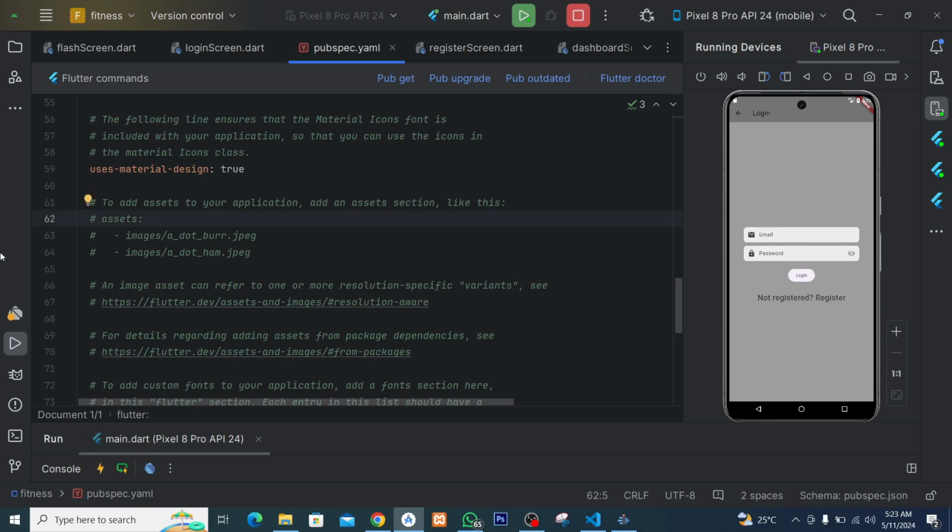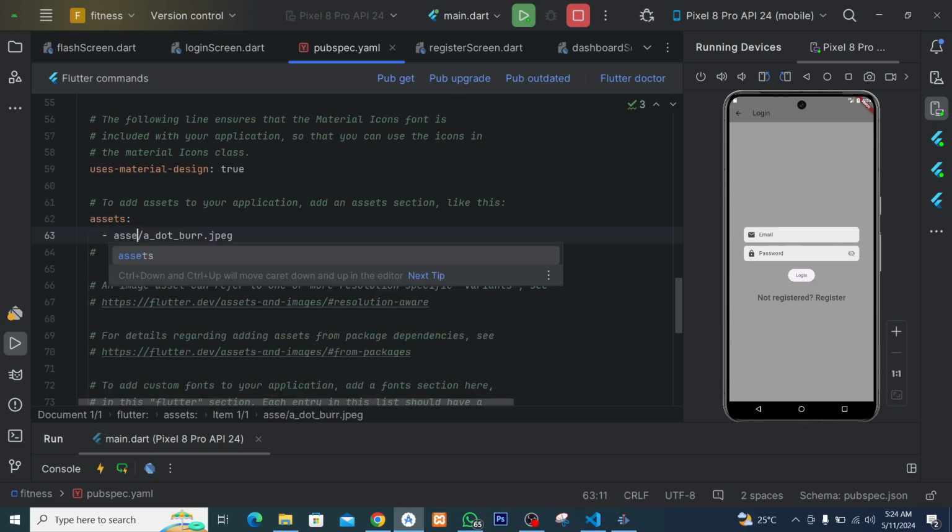You can see it is at line 62. So we remove the comment: backspace once, then remove the space, then remove the comment like this. So after this, our folder is assets like this.